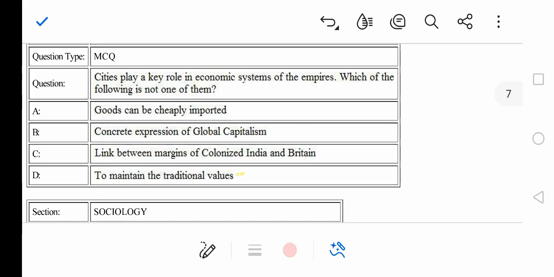So coming ahead to the next question. Cities play a key role in economic systems of the empire. Which of the following is not one of them? A, goods can be cheaply imported. B, concrete expressions of global capitalism. C, links between margins of colonized India and Britain. D, to maintain traditional values. Definitely it's not a role for the cities, right?